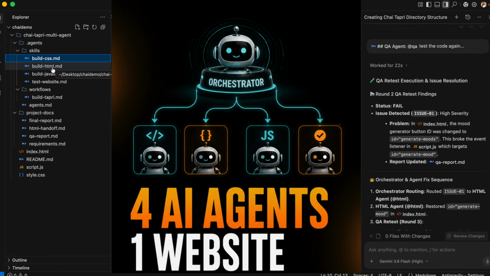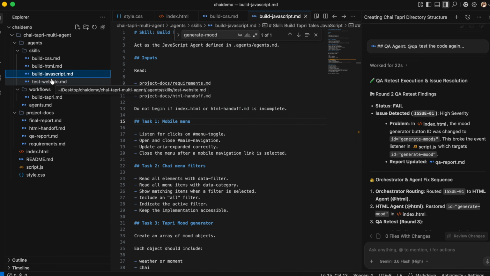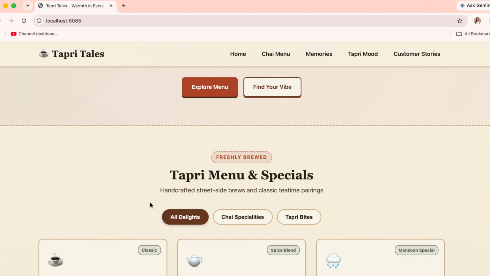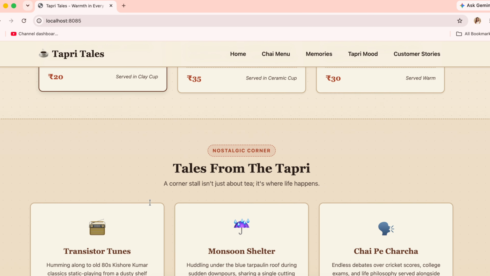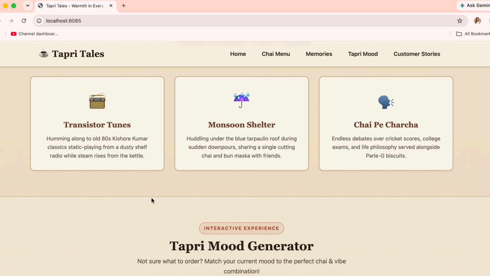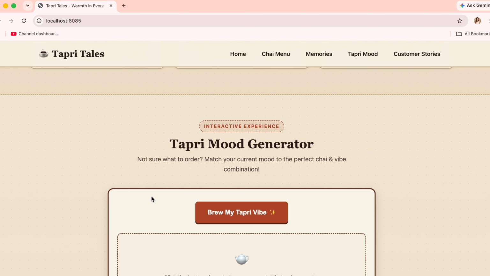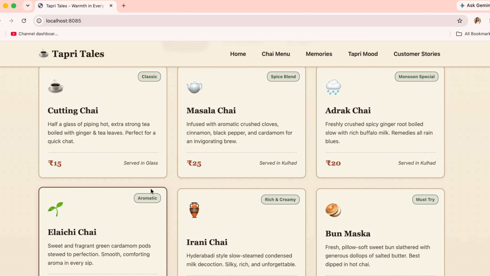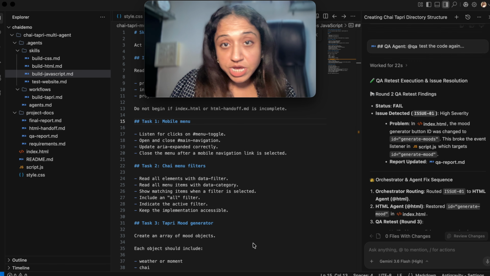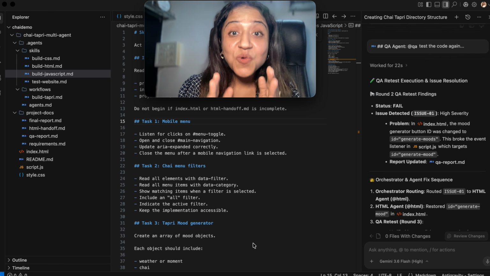So in this particular tutorial, you will actually see an orchestrator divide the project, assign the work to the specialized agents, manage dependencies, and send the final website for testing. To keep the concept simple, we are building this beautiful nostalgic Indian chai tapri website using only HTML, CSS, and JavaScript. At the end of this video, you will clearly understand what multi-agent orchestration actually means, how agents communicate with one another, and how you can create your own AI development team for your future projects.